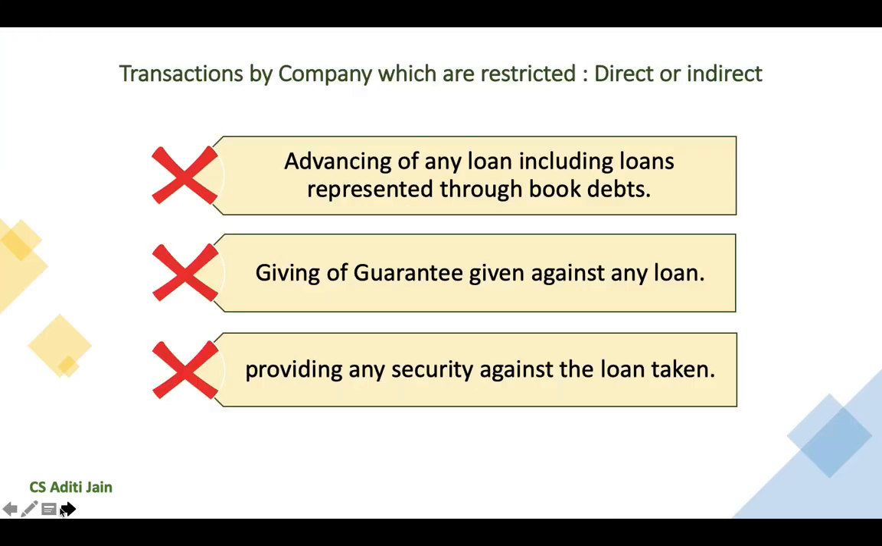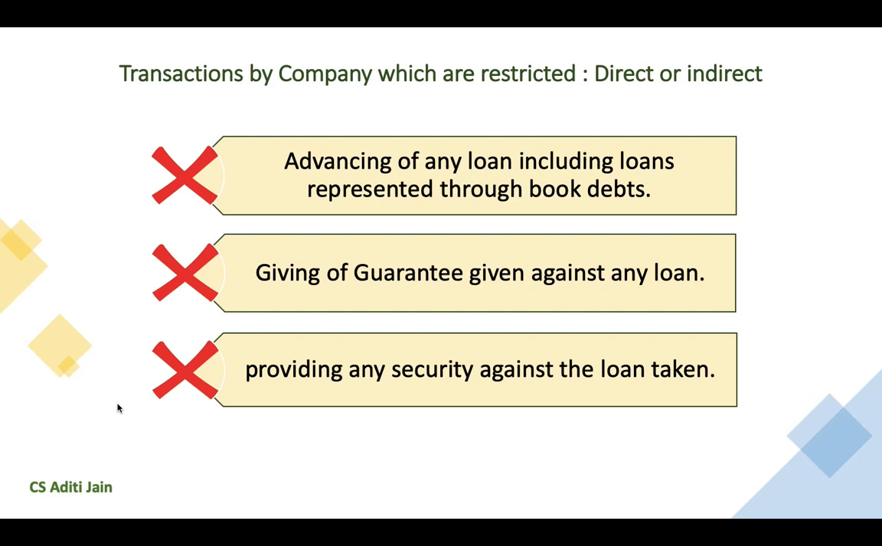Now that we have understood who are the persons which have been restricted under Section 185, we should further understand the transactions which have been particularly restricted under this section. So any transaction which is direct with the director or indirectly through its relative, firm or partner is prohibited under this section. Such transactions are advancing of any loan to the director, including loans which are represented through book debts.